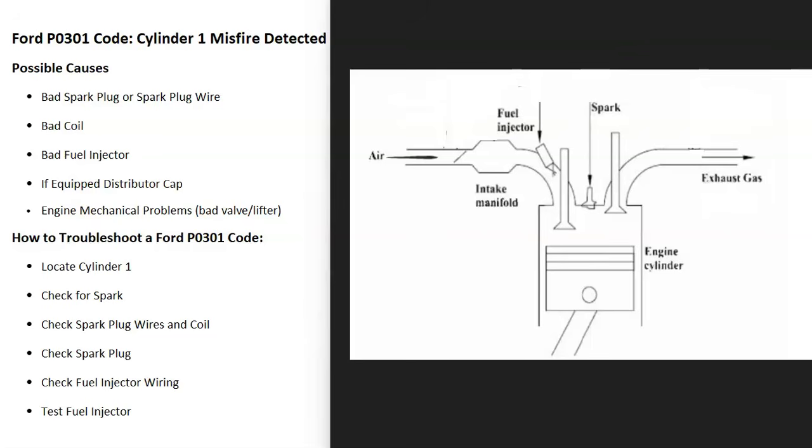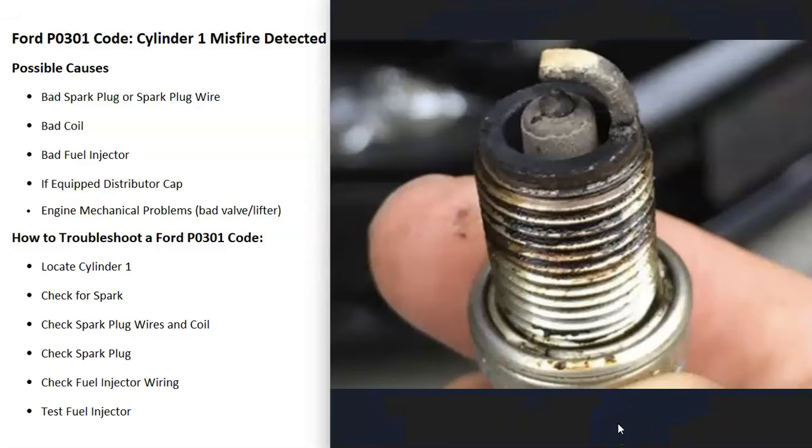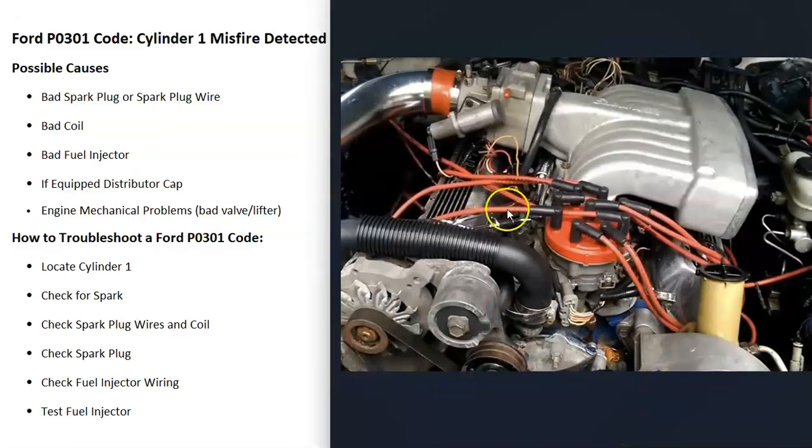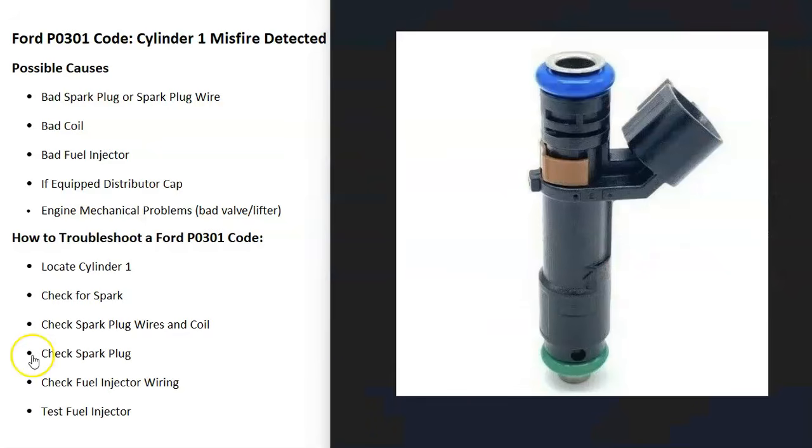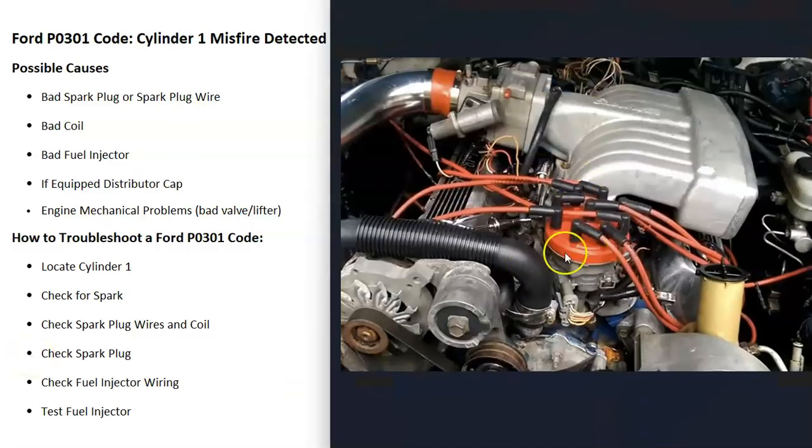And so what are some possible causes? Well, it could be a bad spark plug. The spark plug might be fouled out. It could be the spark plug wire going to the spark plug. It could be a bad coil. It could be a bad fuel injector. And if you have an older Ford that has a distributor cap, then it could be a bad distributor cap. It's also possible that there's an engine mechanical problem, like a bad valve or a bad lifter, but that's not very common. Usually it's going to be something to do either with the spark or the fuel going into the cylinder. And so how would you troubleshoot a Ford with the P0301 code?